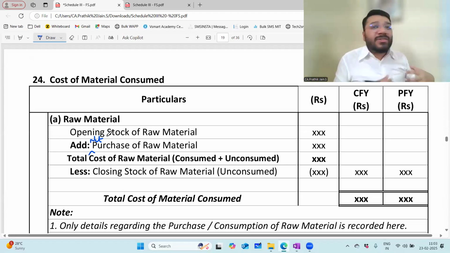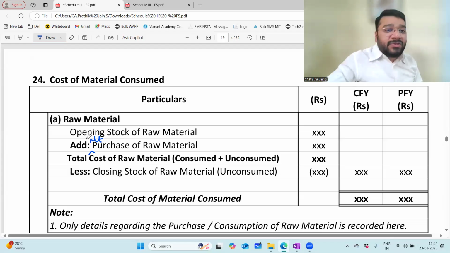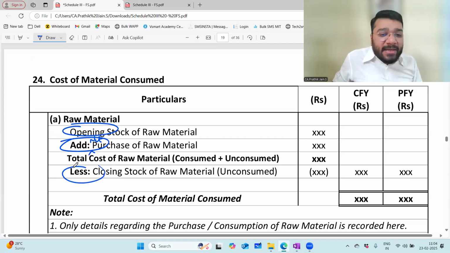So in CA, you always need to be emotionally connected with every item. Why we are doing this and what we are doing, that essence is very essential. Now we're talking about raw material: opening stock of raw material, add net purchases, minus closing stock. The logic of this also we discussed in the last class. Opening stock nature is expenditure. Purchase nature is expenditure. This is your total expenditure.